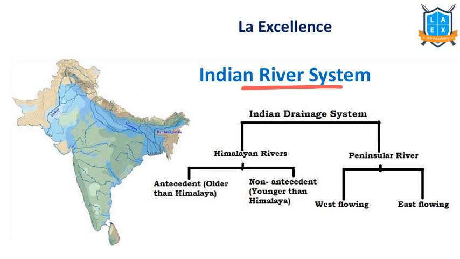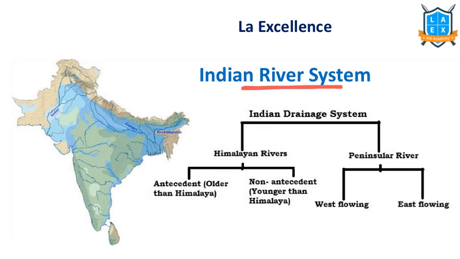If you have gone through the previous questions, you might have observed that every year at least one question is asked from the Indian river system. Plus, this year there are many current issues with regard to Indian rivers. Let's say Shyok River, Galwan River, because of the Galwan Valley conflict. India-Nepal border dispute. In this context, Gandak River is important. Many projects were built on the Brahmaputra River, so that particular thing is in news.